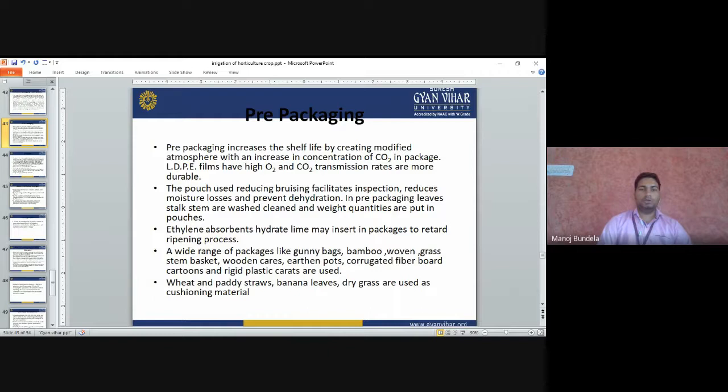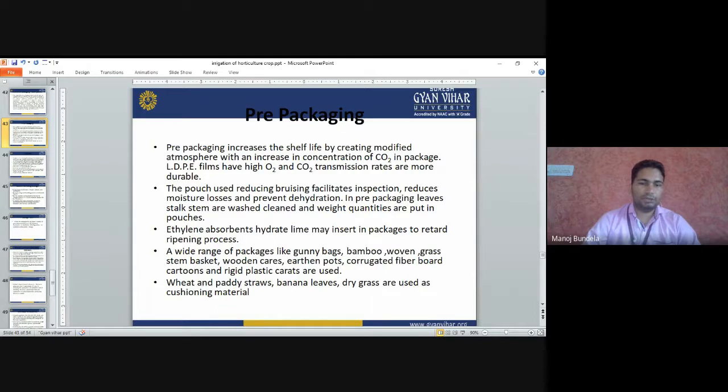The pouch helps in reducing bruising. It also reduces moisture loss and prevents dehydration. In pre-packaging, the leaves, stalk, and stem are washed and cleaned, and the wet quantities are put in pouches. Ethylene absorbents like hydrated lime may be inserted in the package to retard the ripening process. A wide range of packages like gunny bags, bamboo and grass stem baskets, wooden carriers, earthen pots, and corrugated fiber boxes are used for packaging.